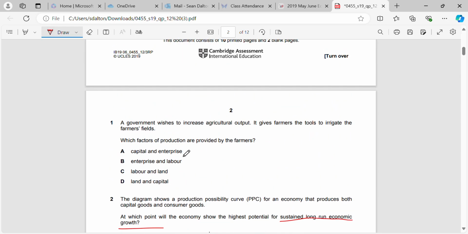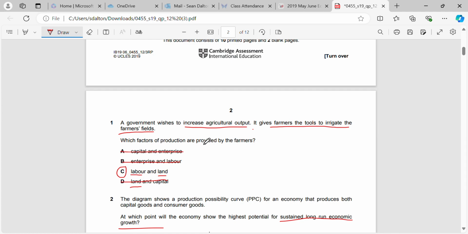Last question. A government wishes to increase agricultural output. It gives farmers the tools to irrigate the farmers' fields. Which factors of production are provided by the farmers? So it's giving the farmers the tools to irrigate their fields. Okay, therefore what's included? Well, the land is obviously included because it's being done on the land. But the farmers are being given the tools to irrigate the fields. They are the ones that are going to do it, right? So it's the labor that's involved, not the capital.